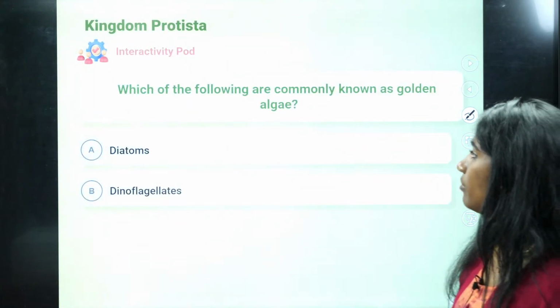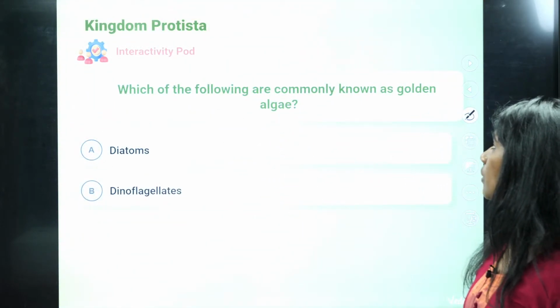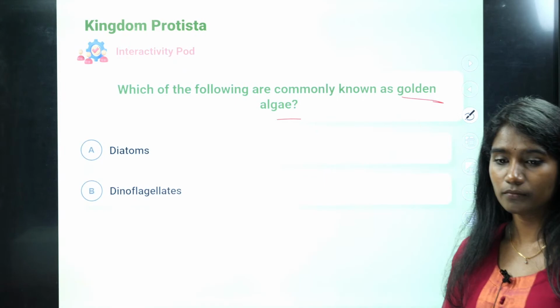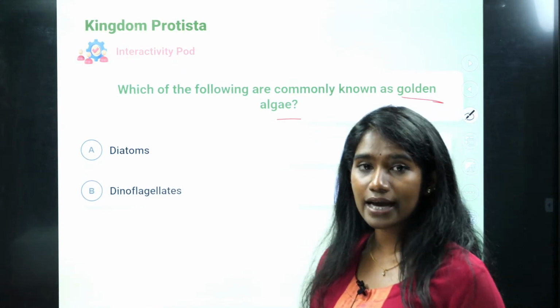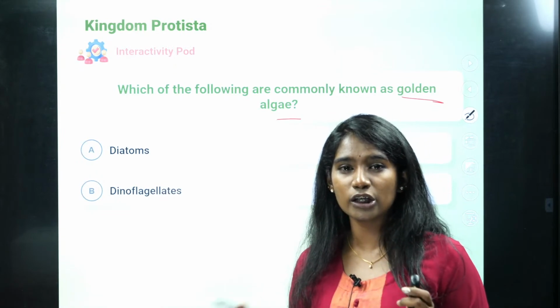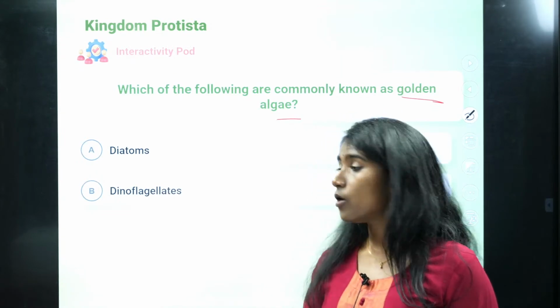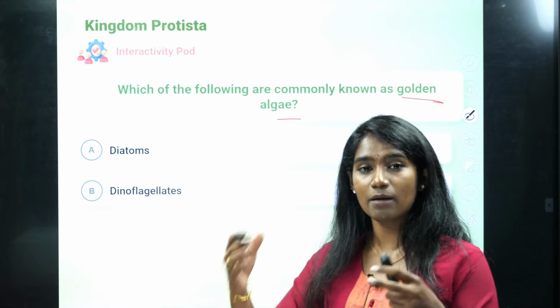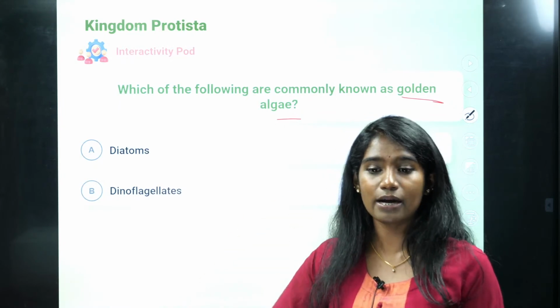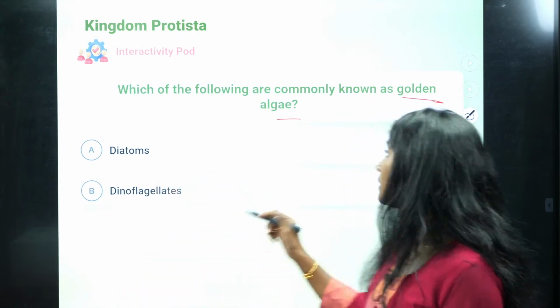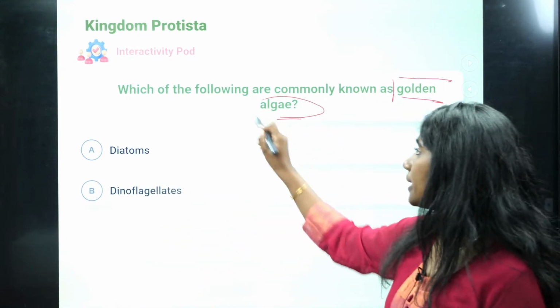Okay, so now which of the following are commonly known as golden algae? Is it diatoms or is it dinoflagellates? See, diatoms are yellow to brownish in color, whereas dinoflagellates can be blue, red, green, yellow, brown as well, right? So which is considered as the golden algae?